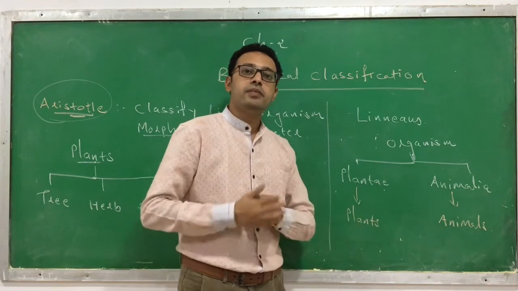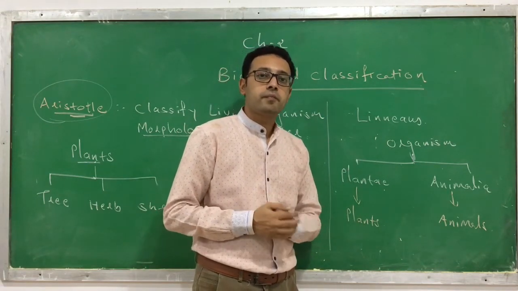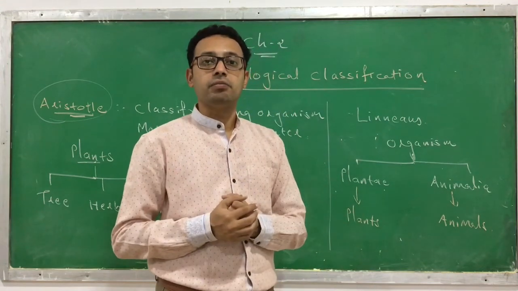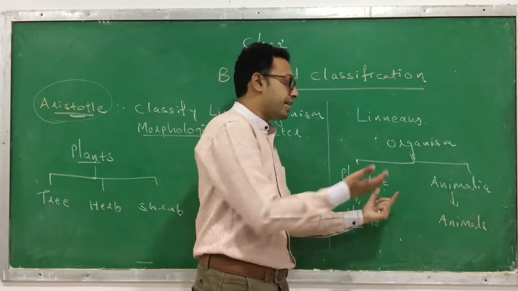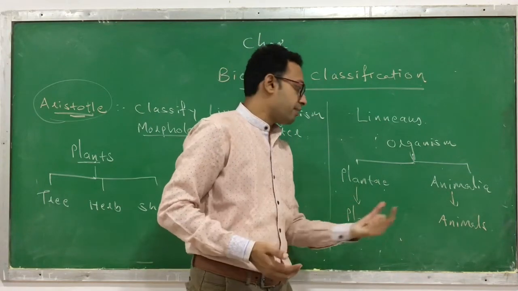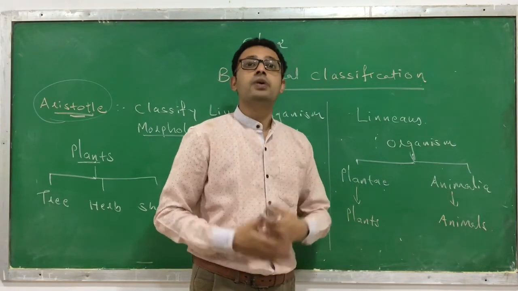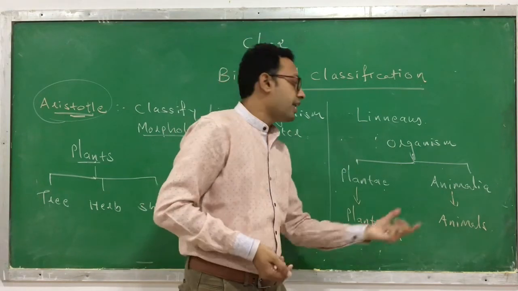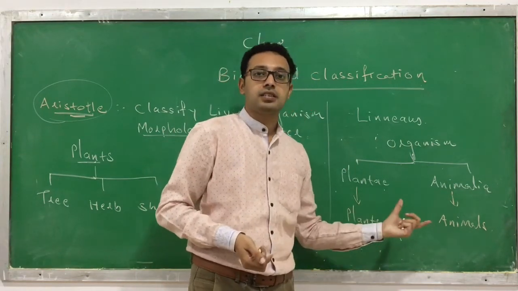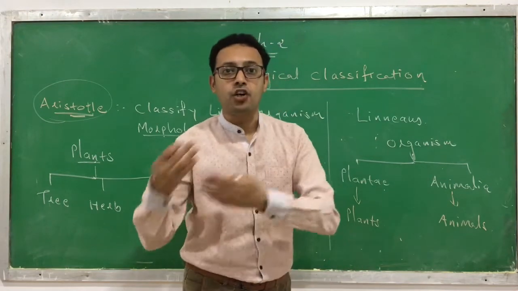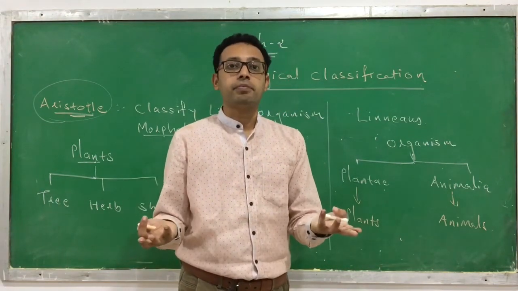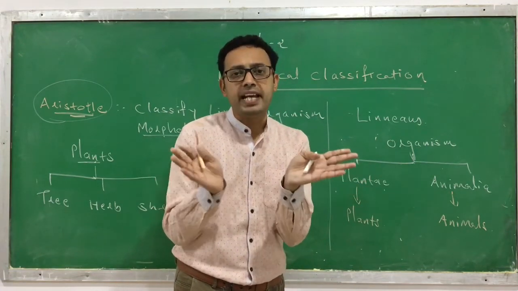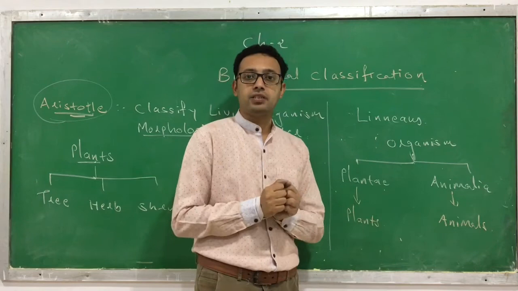But what is the problem with this type of classification? Here, these classes do not include many living organisms. We might have a question, where do we keep the bacteria, whether the bacteria is plant or animal, where do we keep the fungi, where do we keep the algae. There are lots of organisms that do not fall under these classes. They are not a plant. They are not an animal. Where should we keep them? So there is some lacking in this type of classification.